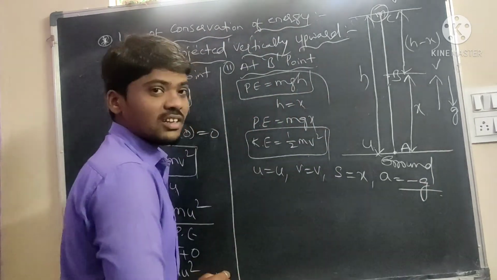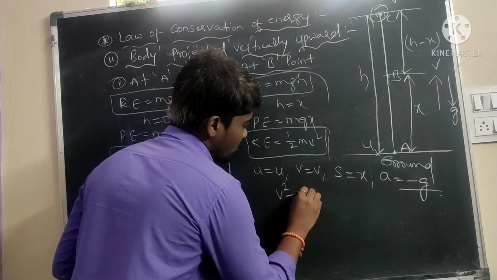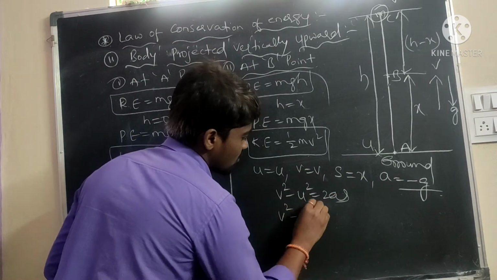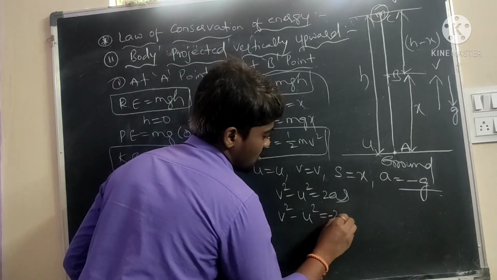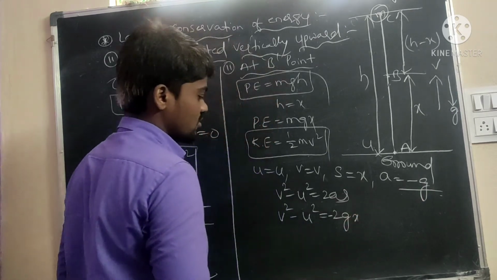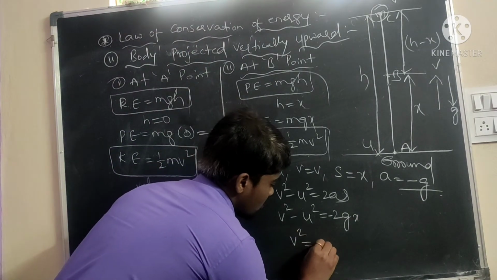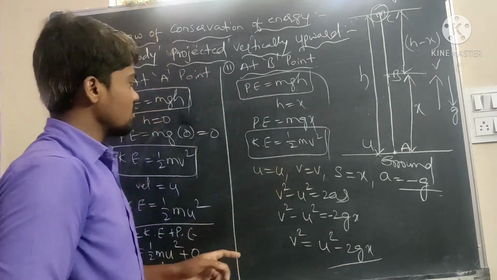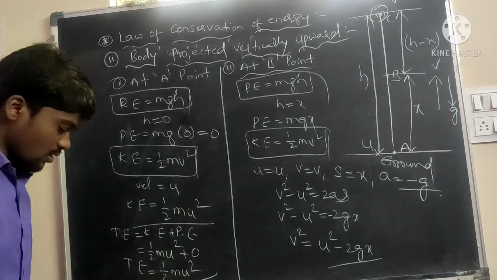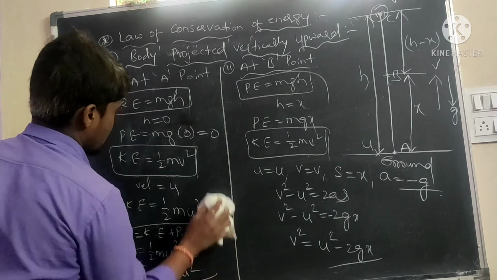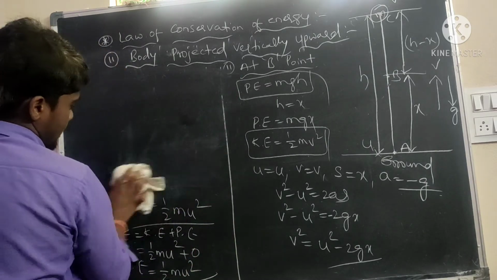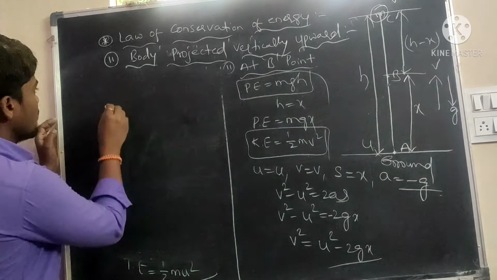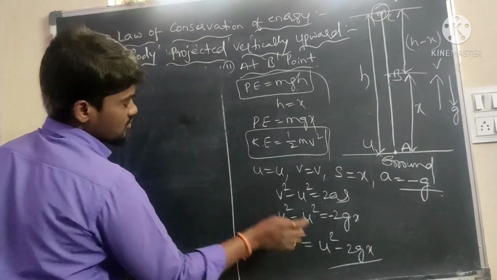Substituting into the third uniform acceleration equation, v square minus u square is equal to 2as. Substituting all the components, a is equal to minus g and s is equal to x, v square is equal to u square minus 2gx.